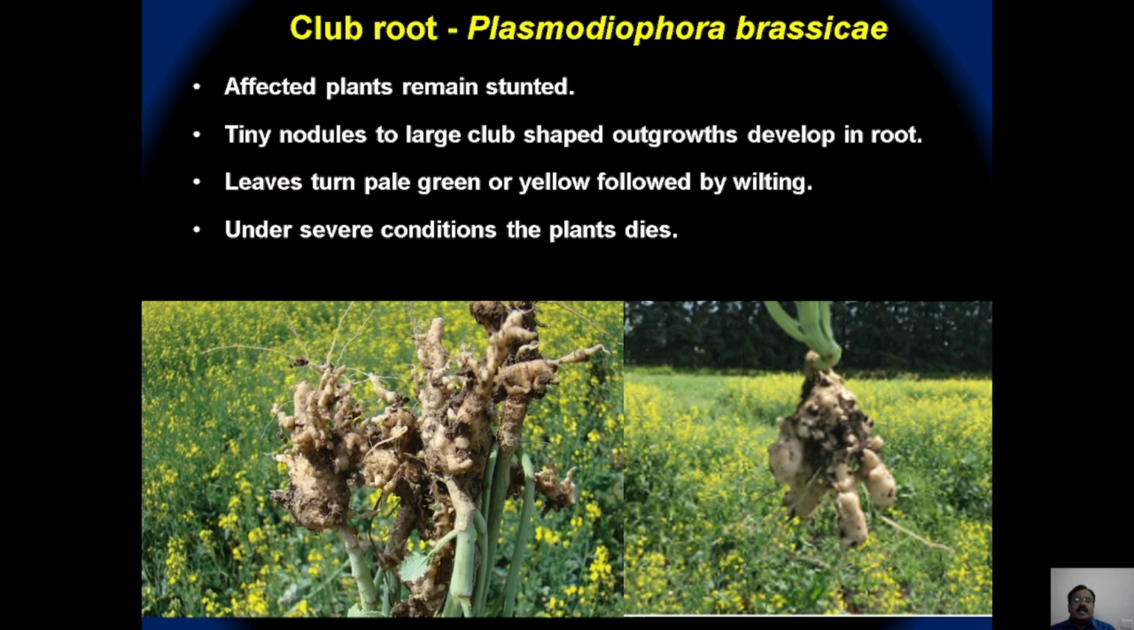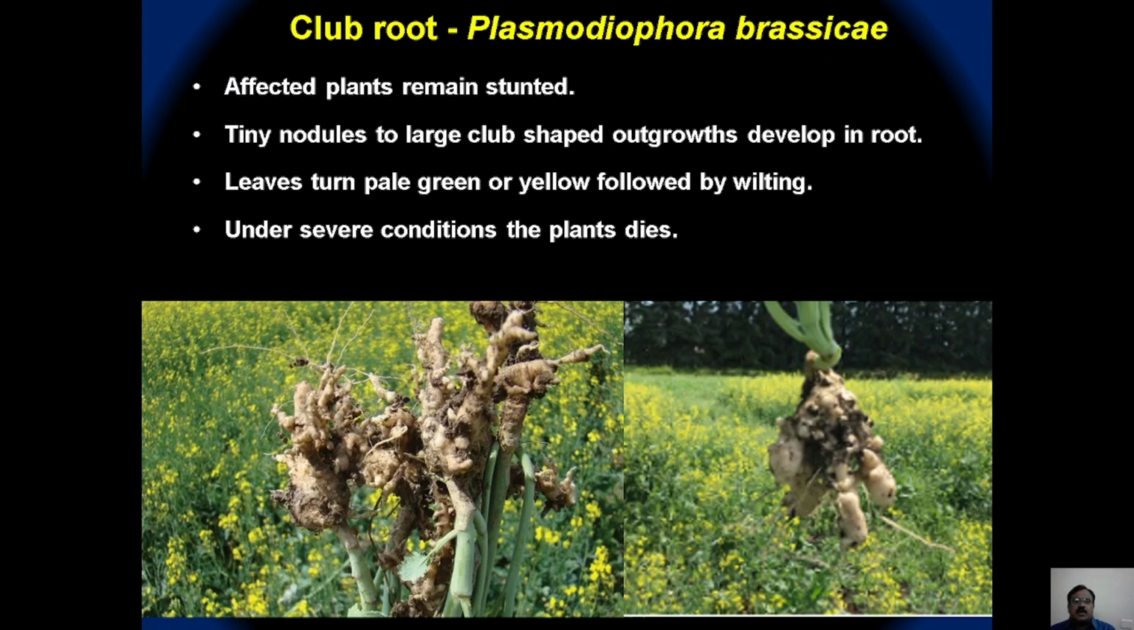And then the next one is club root rot. The club root, which we studied earlier in cabbage, is favored by acidic soil. The infection leads to development of root-like swollen, knob-like clubs or nodes on the infected roots and rootlets. The disease is caused by the protozoa Plasmodiophora brassicae. The affected plants remain stunted. Why? Because there is no absorption and translocation of water and nutrients, and hence the affected plants remain stunted.